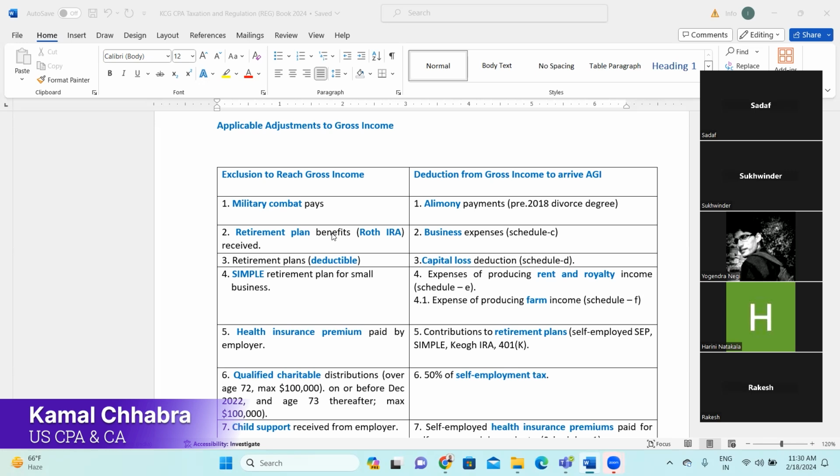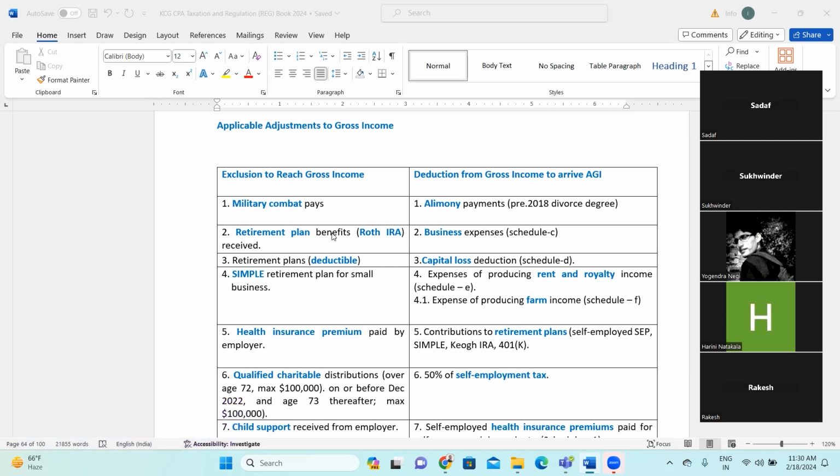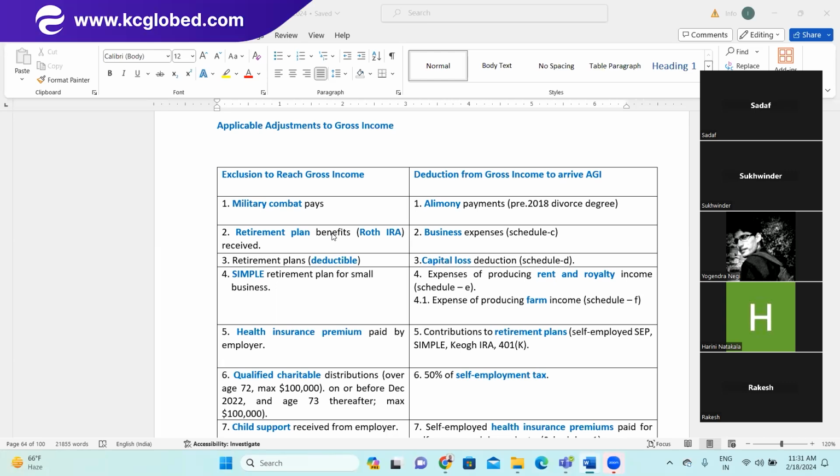So IRA is basically individual retirement account where you as an individual do the contribution. But if you see in India also, you have like defined benefit plan or defined contribution plan where employee and employer both make contributions, right? So same way in US also there are many plans. So one is like simple plan, 401k plan, 403b plan, SEP plan, right? So we'll be discussing all those category of the plans in which employee and employer they both make contribution, right?